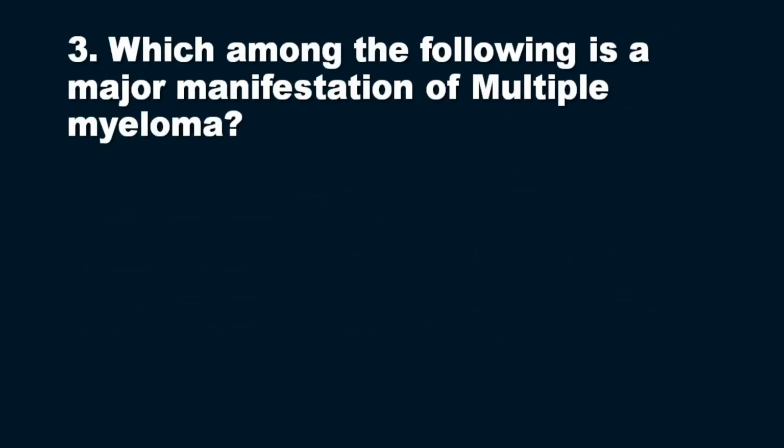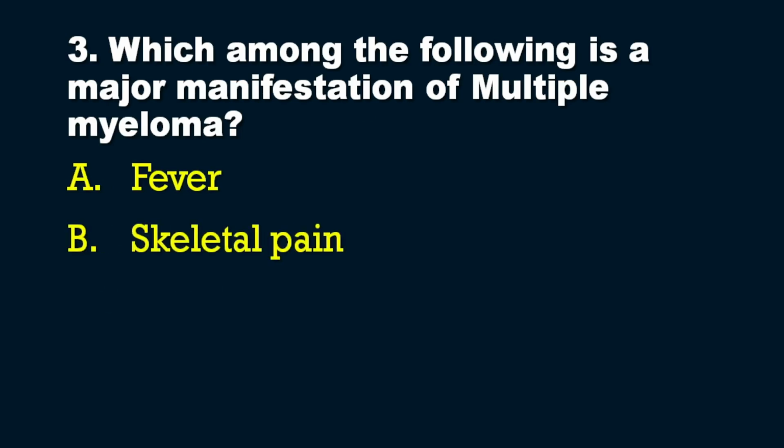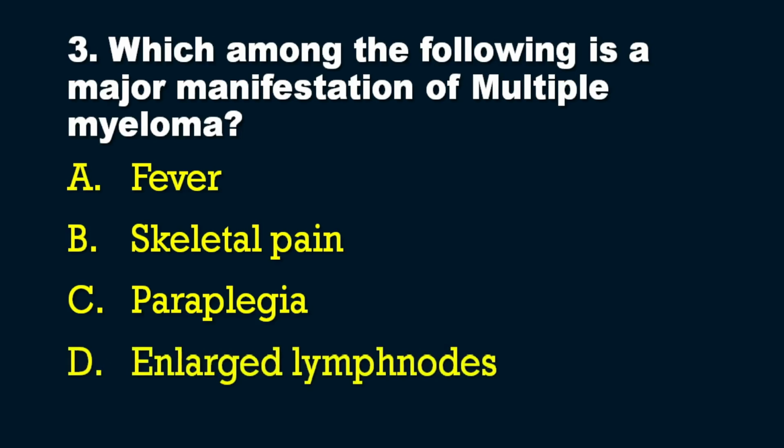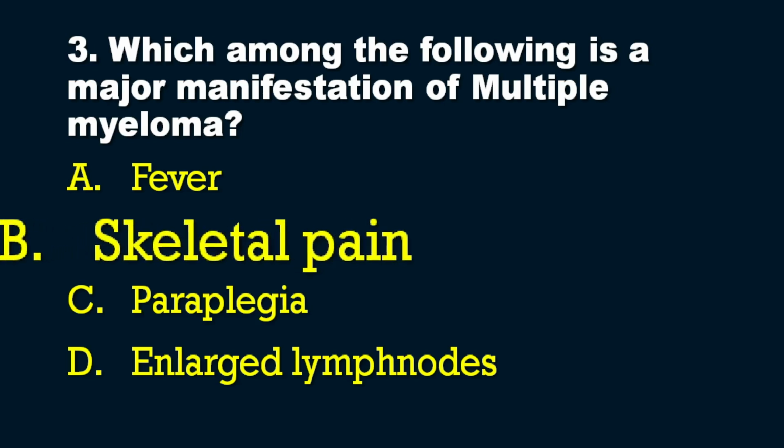So moving on to the third question in our series, from oncology. Which among the following is a major manifestation of multiple myeloma? So read the question carefully: major manifestation of multiple myeloma. The options are option number A, fever, option number B, skeletal pain, option number C, paraplegia, and option number D, enlarged lymph nodes. So obviously the answer is option number B, that is skeletal pain.